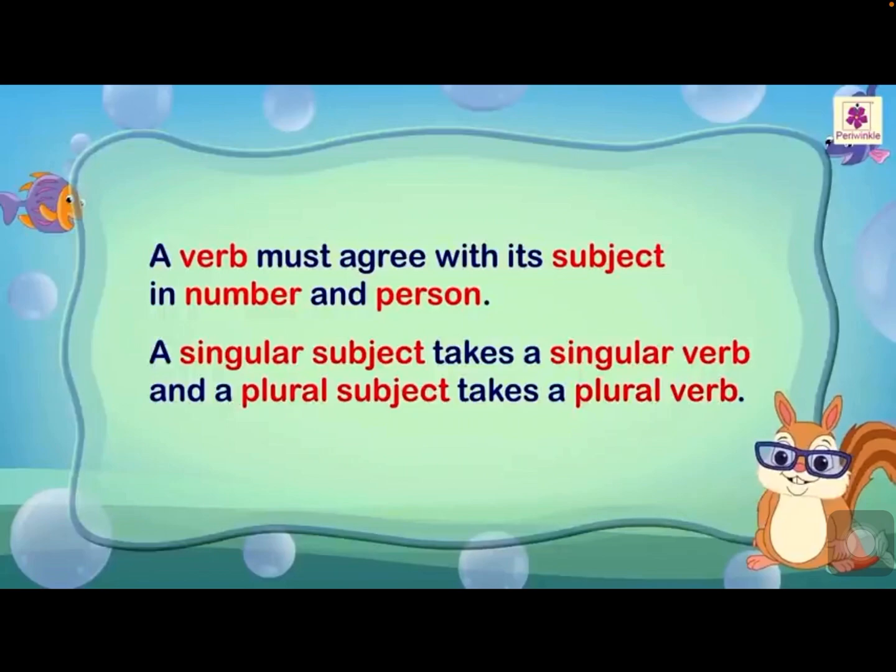In the same way, singular subject, one person will be there, doer of the action, one will be there. So, if the subject is singular, verb also should be singular. If the subject is plural, verb also should be plural. That's what we are going to learn today. So, they both should agree. That is known as subject-verb agreement or agreement of verb with subject.